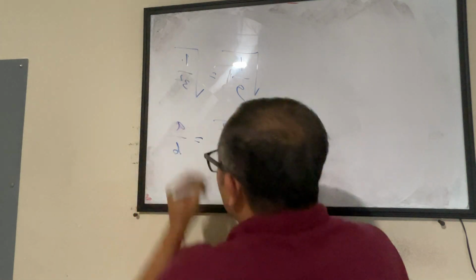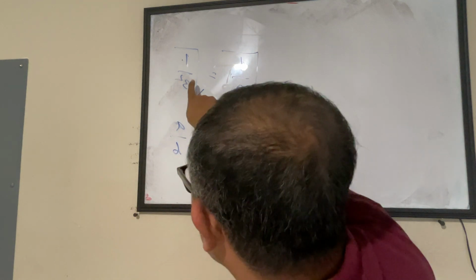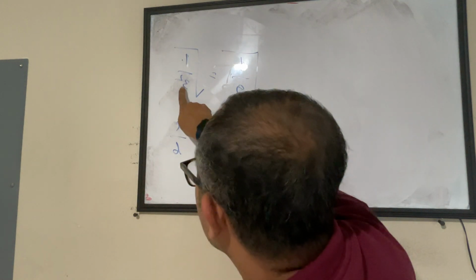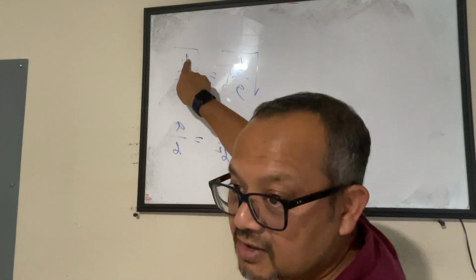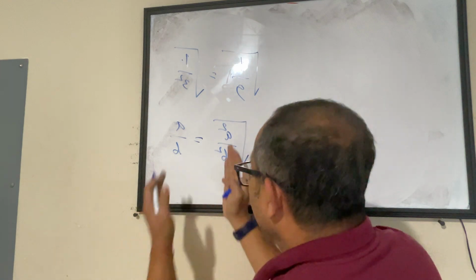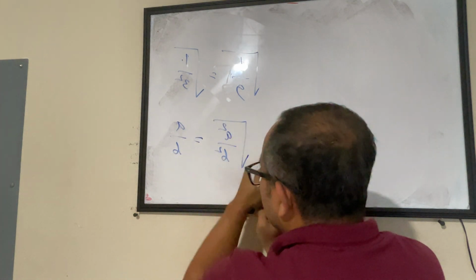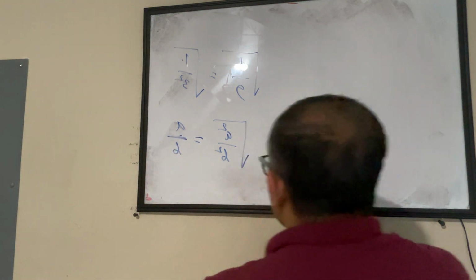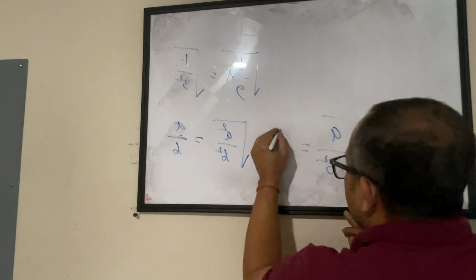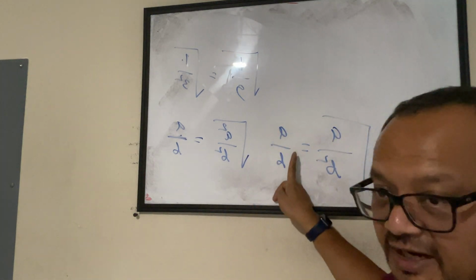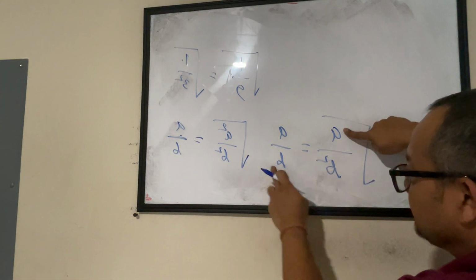Here, if I just write 1, you might think that okay, I changed when I took out the square root sign. 3 square became 3 because it's a square root. How about this guy 1? So when you have a square in the numerator and denominator both, and you take out the square root, this is what it becomes. If I say a by b square root equals a by b, this will not be right. You will say that okay, no, here you have a square and you did the square root, it became b.